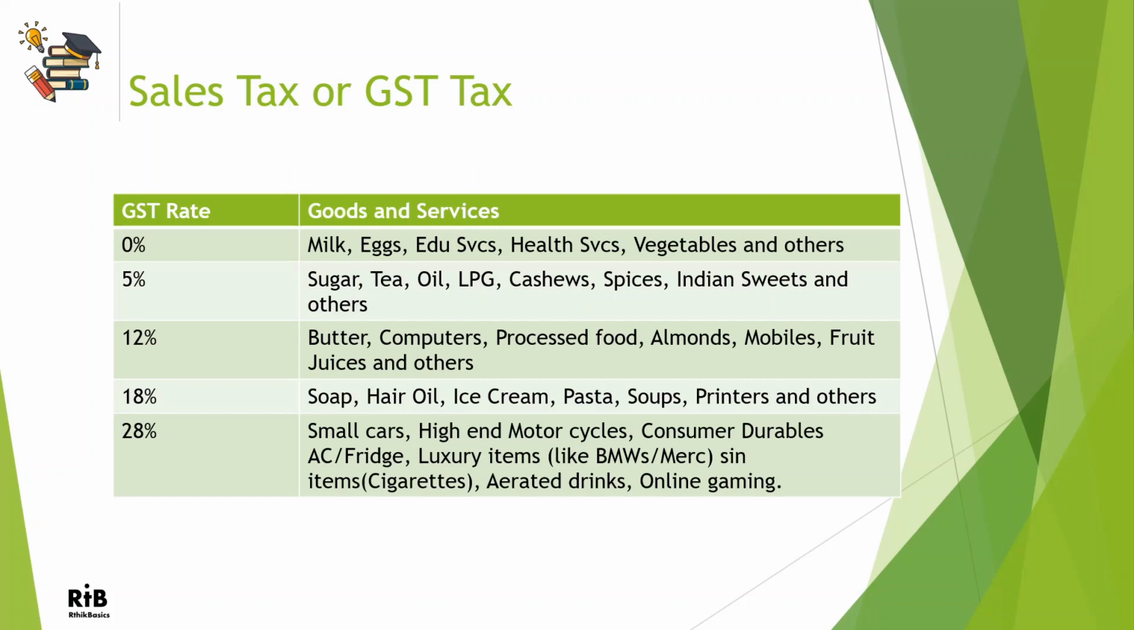Then there are these other 3 categories. There is 5%, where you have cashews, Indian sweets, and others. Then there is the 12% category, where you have computers, processed foods, almonds, mobiles, and all. And then there is the 18% category, which has soap, hair oil, and ice creams included in it.